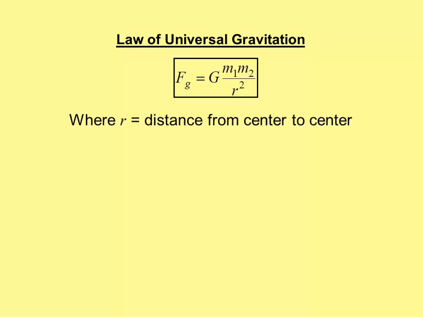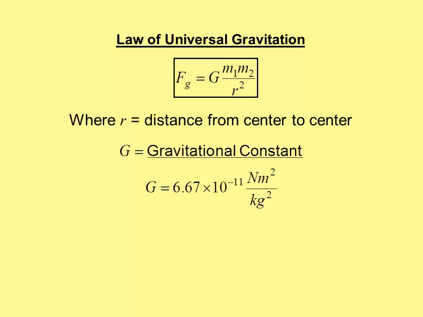The law of universal gravitation, with a little help from Lord Henry Cavendish, is now written as the force of gravity is equal to the gravitational constant times the product of the masses divided by the separation between the objects squared. So again, in this equation, r is the distance from center to center. It came about because of the radius of the orbit of the moon around the Earth, but it's really distance from center to center. And G, again, discovered by Lord Henry Cavendish, is the gravitational constant, 6.67 times 10 to the negative 11th newton meters squared per kilogram squared.